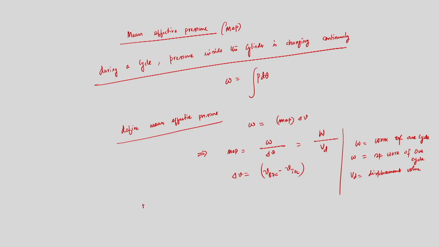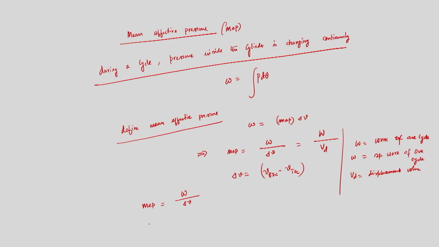Instead, the specific work output will be equal to mean effective pressure times the change in volume, V BDC minus V TDC. From there I can calculate the mean effective pressure.